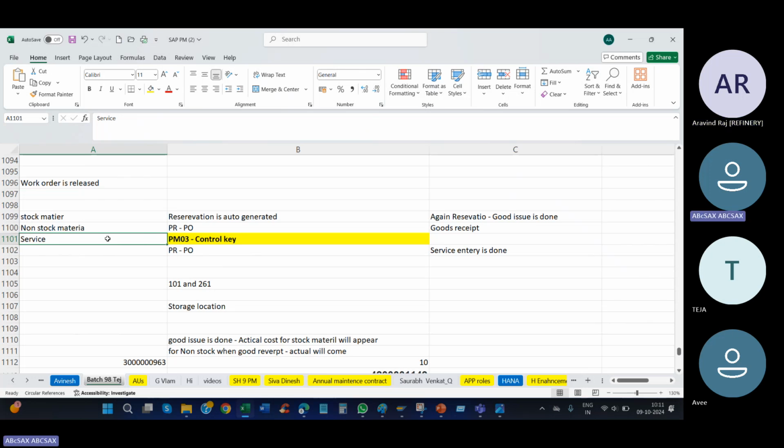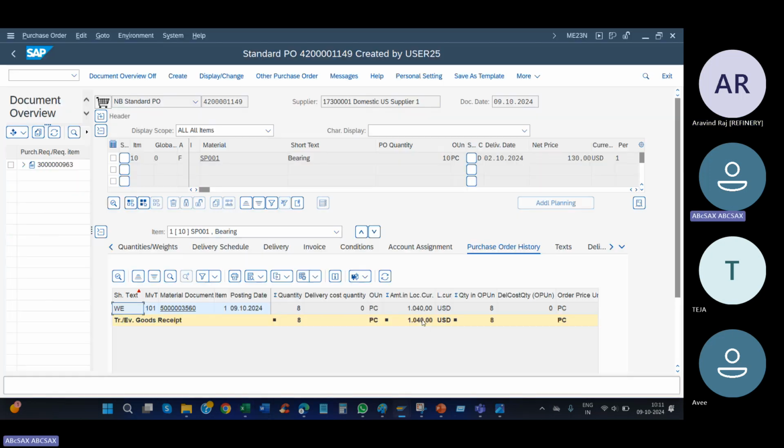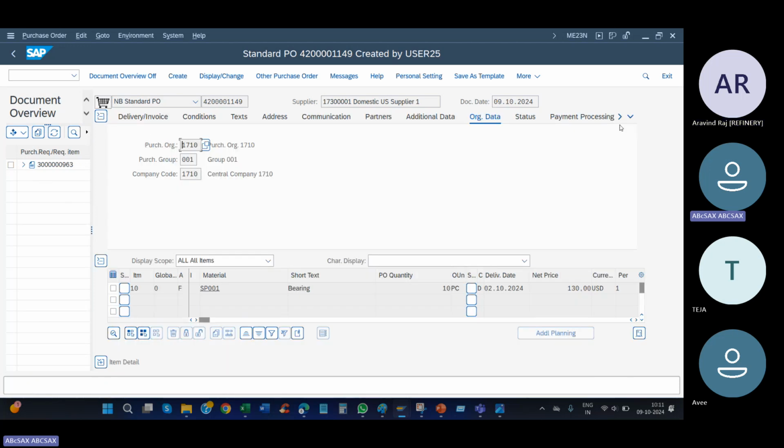Sir, I will ask after. No problem, tell me. Sir, when the purchase requisition goes to purchase order, is any approval required? That is MM, and it is none of our business. There are many approvals, release strategy and many things on the MM side. The PR approval and all is not our scope. That level is not required for us.